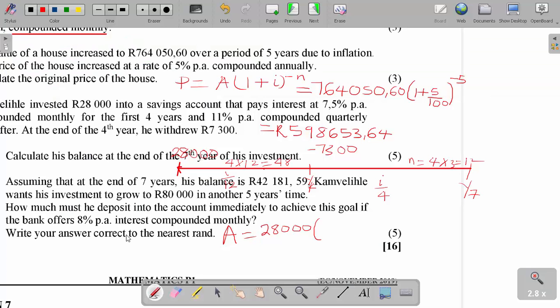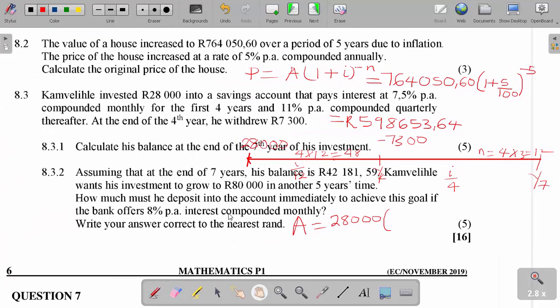Next they say here that assuming that at the end of 7 years his balance is 4218.59, Kome wants his investment to grow to 80,000 rands in another 5 years' time. How much must he deposit into the account immediately to achieve this goal if the bank offers 8% per annum interest compounded monthly? Write your answer to the nearest rand.